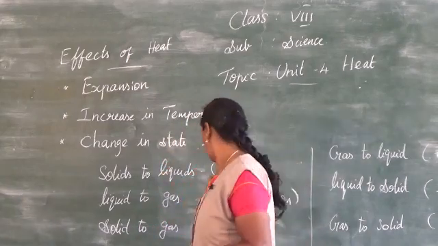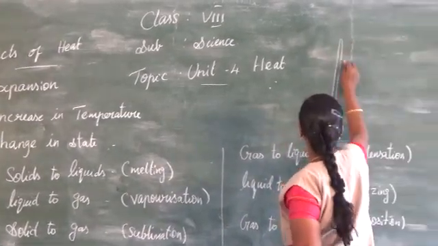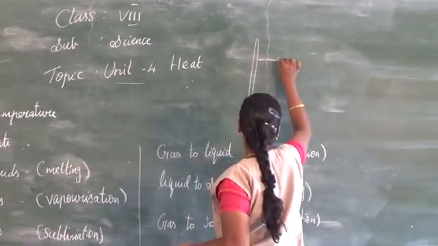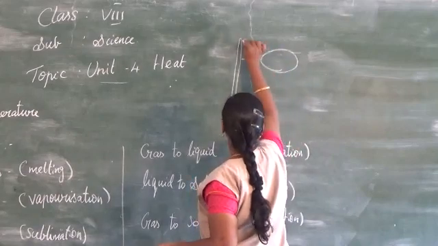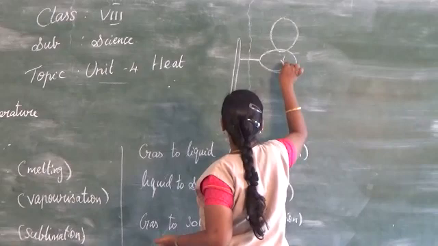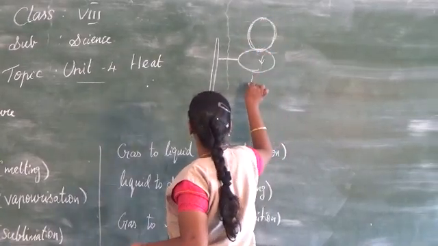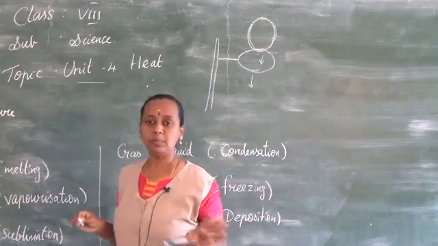I can just draw a diagram. Here a stand is there, and you can see a ring is kept, and here a metal ball is allowed to pass inside. Just a very rough diagram. The metal ball passes down, and there is no problem at all.